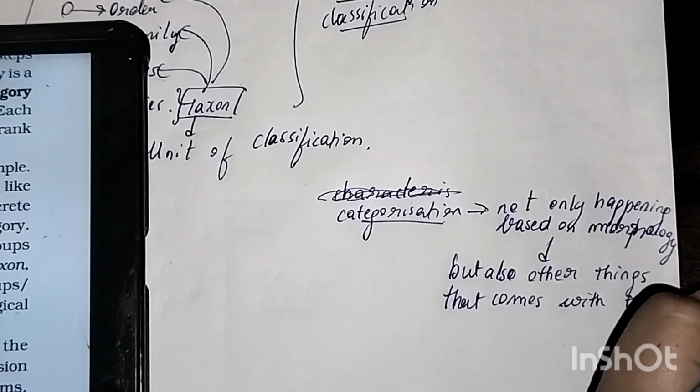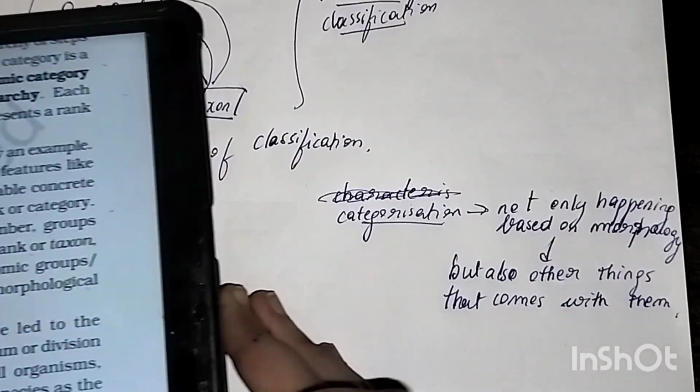Okay, are you getting the point here? I hope you're getting the point over here.